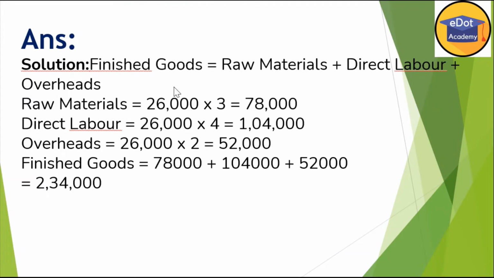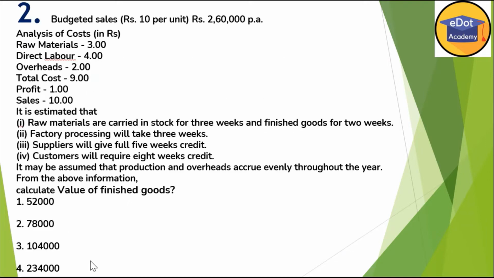Now let us see what is the solution here. So finished goods, raw material plus direct labor plus overheads. So total production was 26,000. The cost of raw material per unit was 3, so I multiply with the 3. Direct labor was rupees 4, so multiply with the 4. Overheads rupees 2 per unit, so multiply with the 2. And after that, this will be the value of finished goods, means you add all these three, so we are getting 2,34,000. So let's see what is the option. So option is 4, 2,34,000.